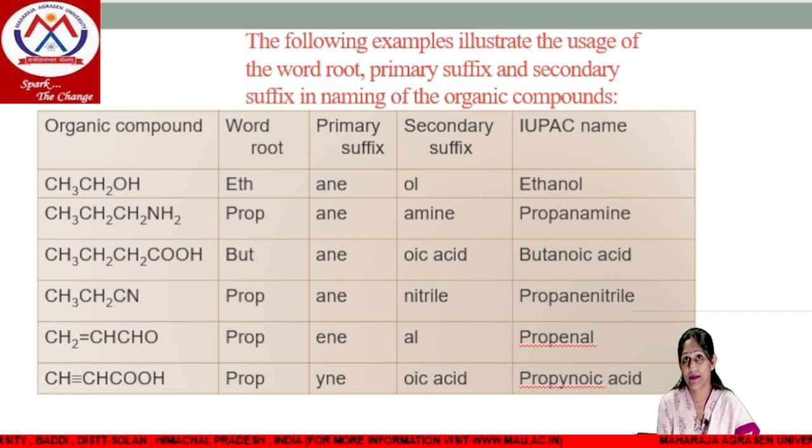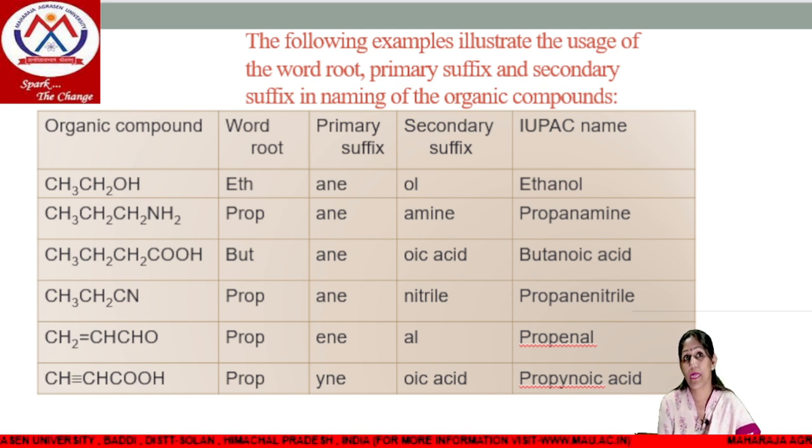These are the following examples illustrating the use of word root, primary suffix, secondary suffix in the naming of organic compounds. First of all, the first example having 2 carbon chain, that is word root will be eth, and we are having primary suffix. What will we use? Because these are saturated, we will use primary suffix ane, and functional group is OH, that is alcohol, and secondary suffix for alcohol is OL, then name will be ethanol.